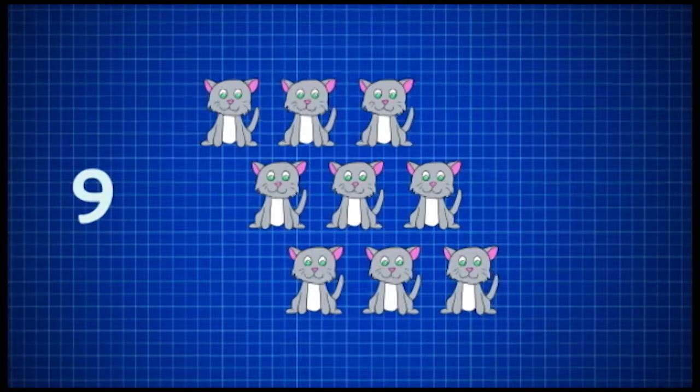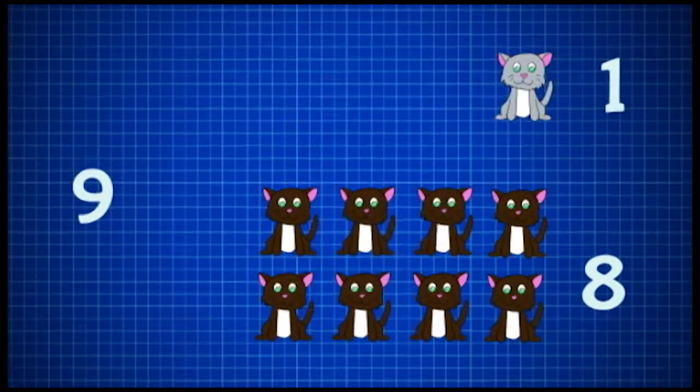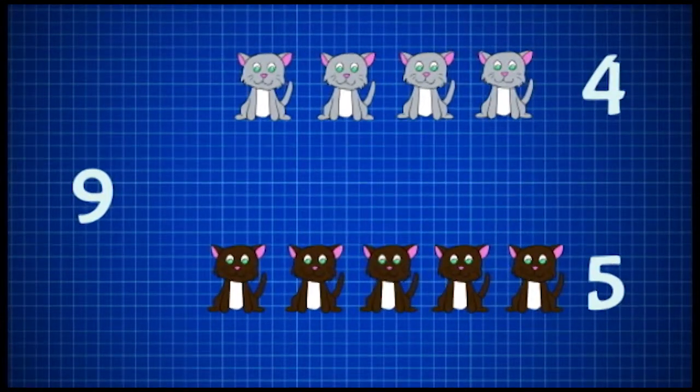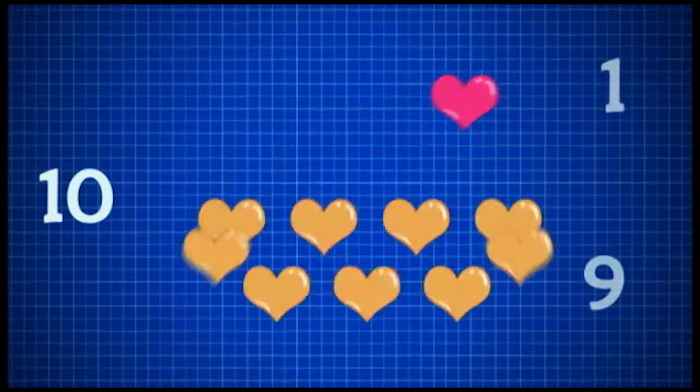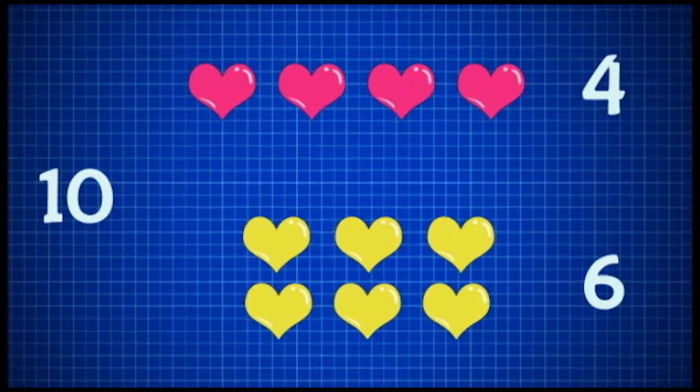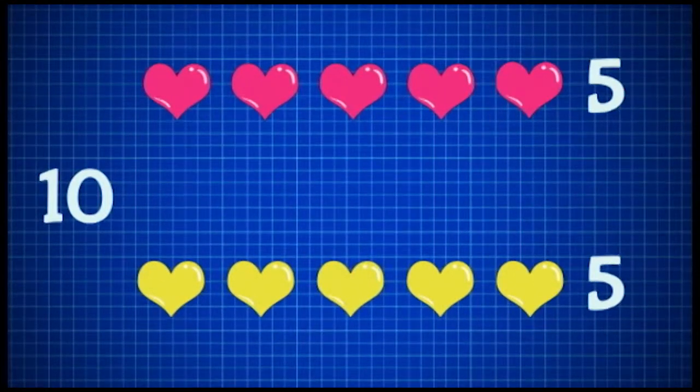Let's find out the numbers that make number 9. 1 and 8, 2 and 7, 3 and 6, and 4 and 5. Finally, we are making number 10. 1 and 9, 2 and 8, 3 and 7, 4 and 6, and 5 and 5.